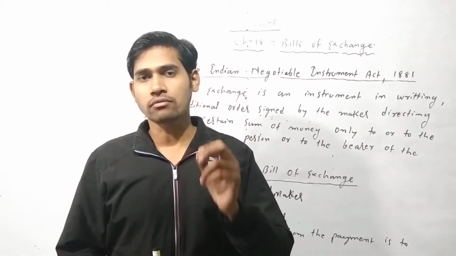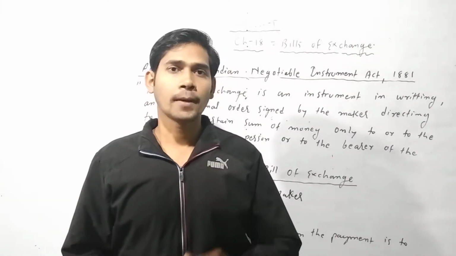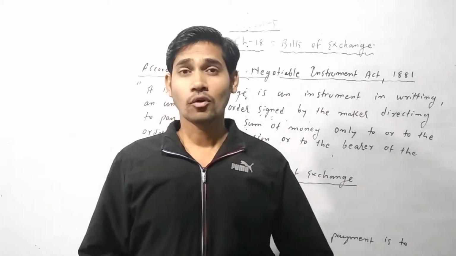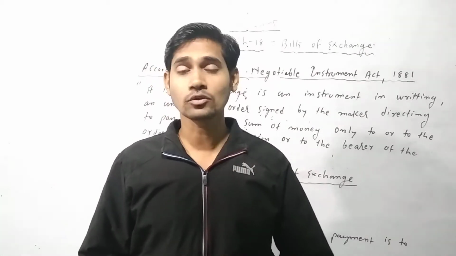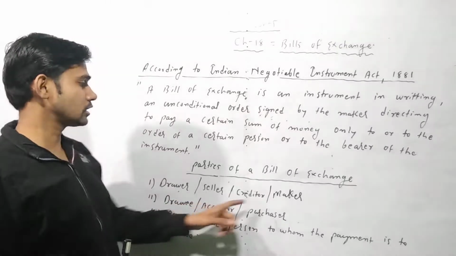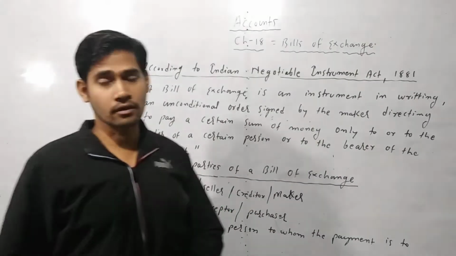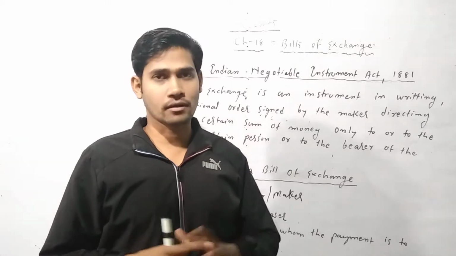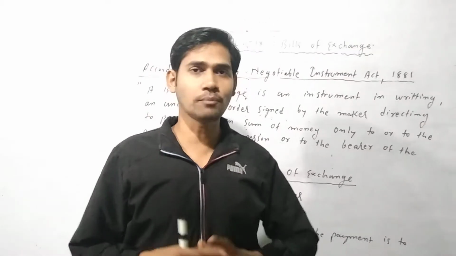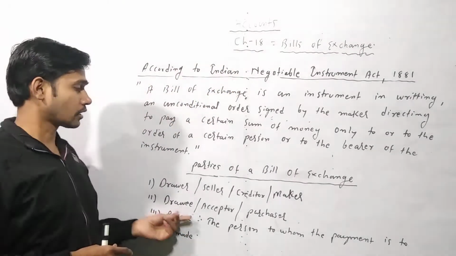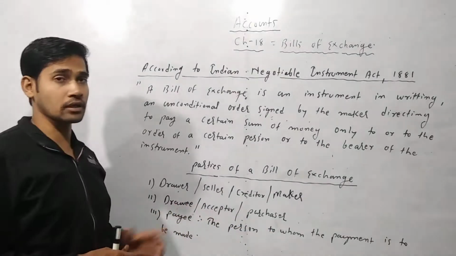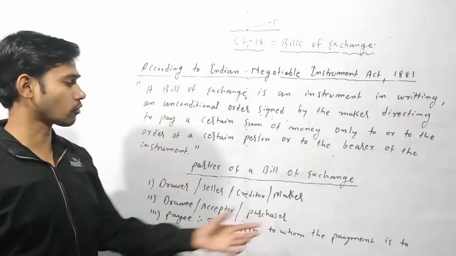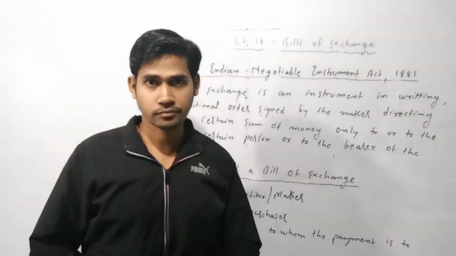At the time of sale, A, the seller, makes a bill. That's why the seller is known as drawer and also as maker. Whoever makes the bill is known as maker, and whoever receives the bill is known as drawee, purchaser and acceptor. These three names are the same for the purchaser.